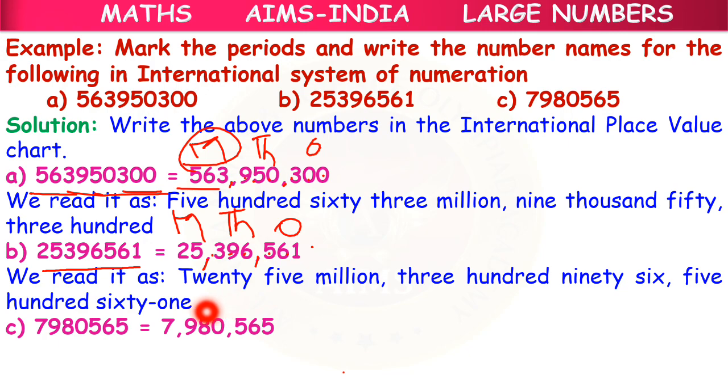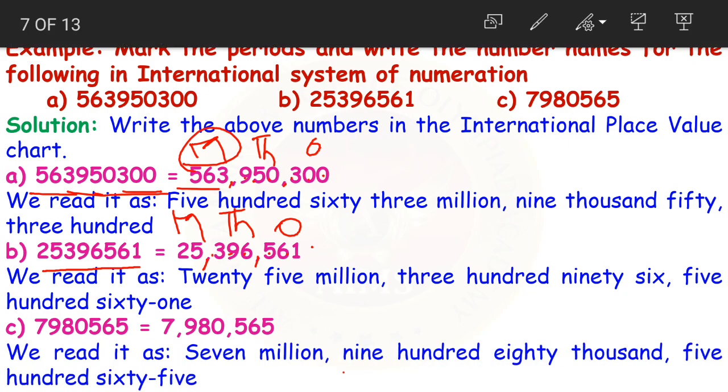Now try reading this last number. You can pause the video and try reading the last number and then check how I read this, and you can check automatically whether you have read the number in the correct way or not. The last number, again we put commas after every 3 digits.